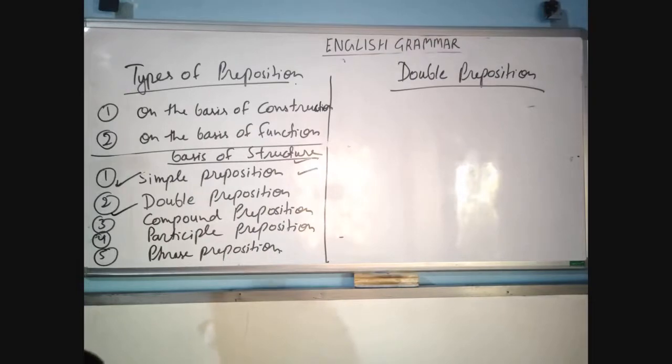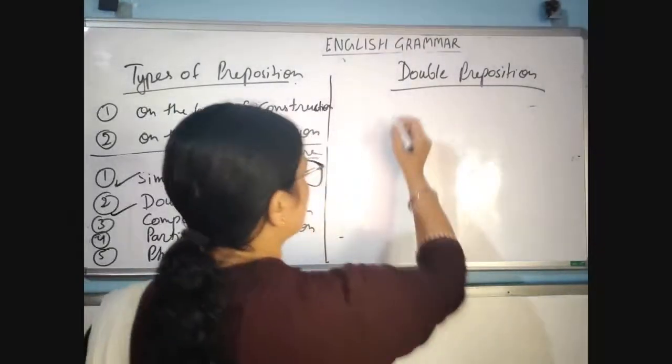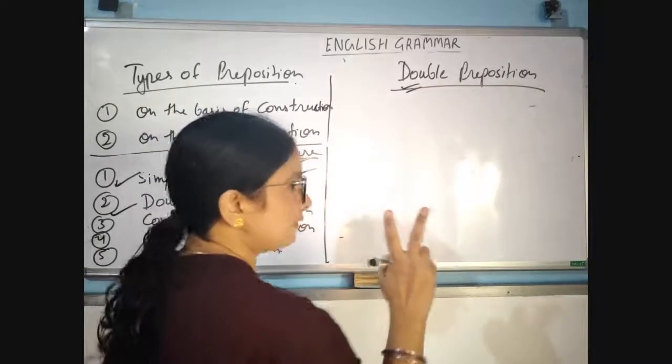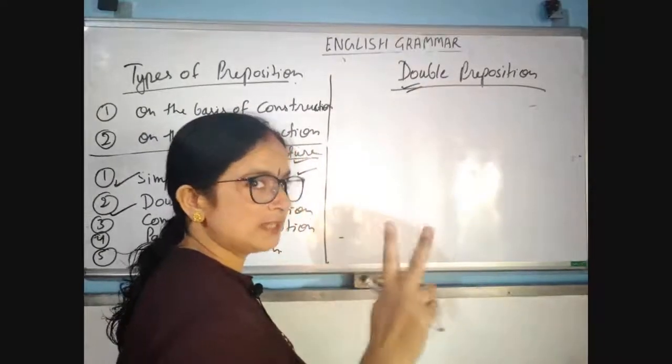It is the combination of two simple prepositions. What is a double preposition? Double means one plus one.